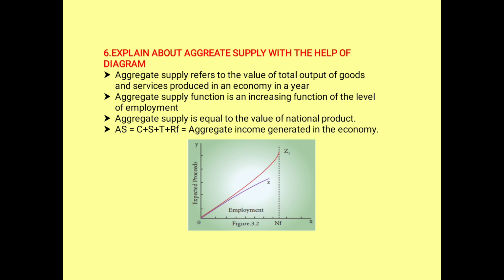Your next question. Explain about aggregate supply with the help of a diagram. So we have already seen this. We have seen about linear, non-linear, all those things. Here we are going to see just the answer of it. Aggregate supply refers to the value of total output of goods and services produced in an economy in a year. So aggregate supply function is an increasing function of the level of employment. So aggregate supply is equal to the value of the national product. So AS is equal to C plus S plus T plus RF, where aggregate income is generated in the economy.